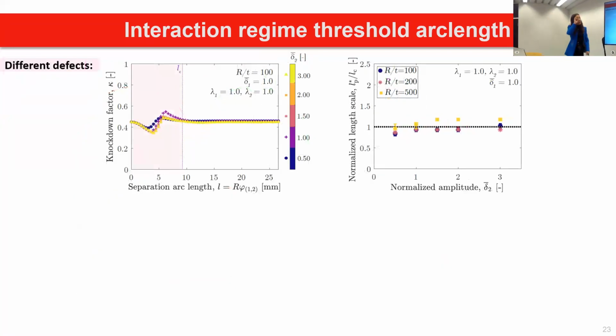And now we want to do exactly the same study for different defects and see if there is any different behavior that happens if we change the amplitude and how this is related to our interaction regime threshold. And we could see that, similar to the case before, when we change the amplitude, the interaction regime threshold is quite constant.